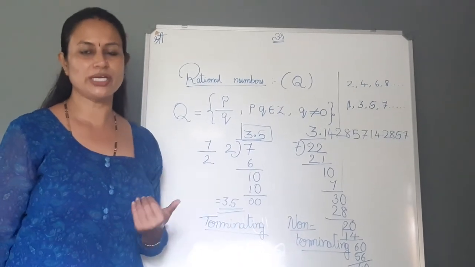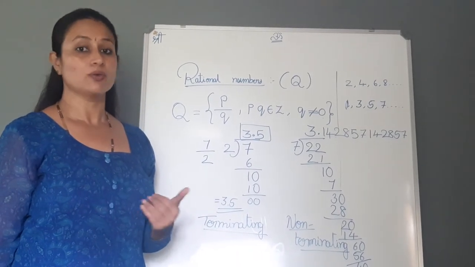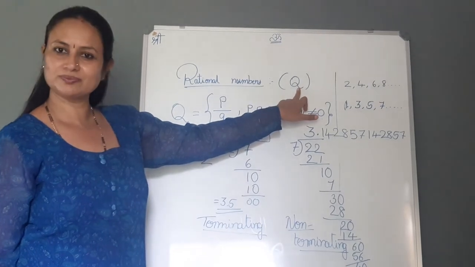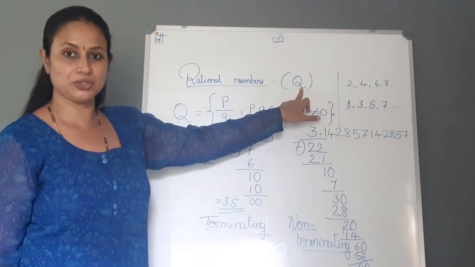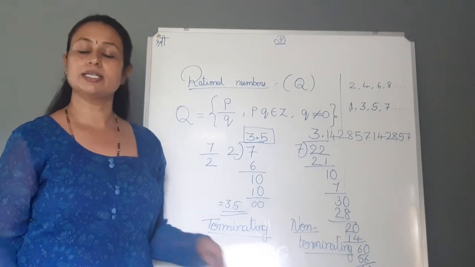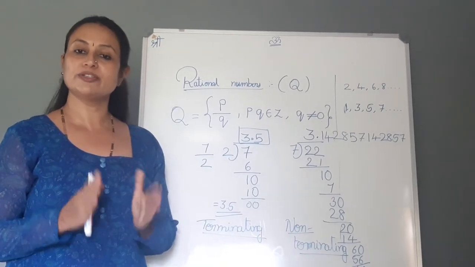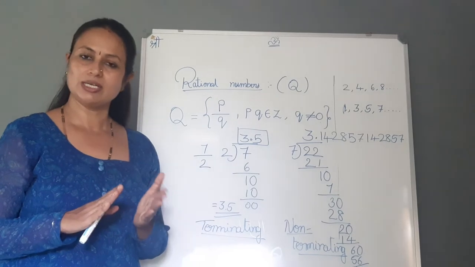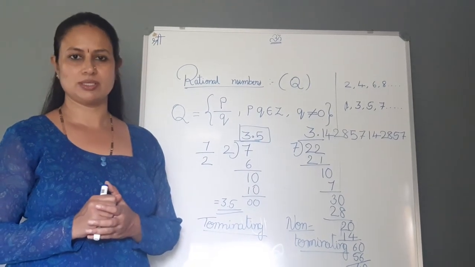In my next video, I am going to say why I have written capital Q here, and why I have written terminating and non-terminating, and I am also going to explain the difference between rational and irrational numbers.